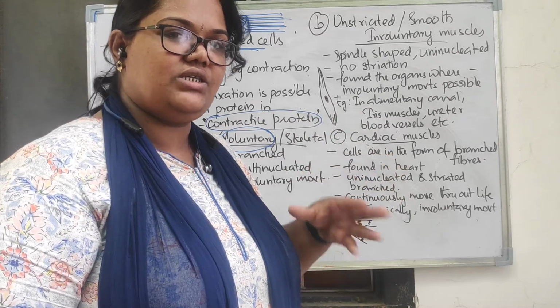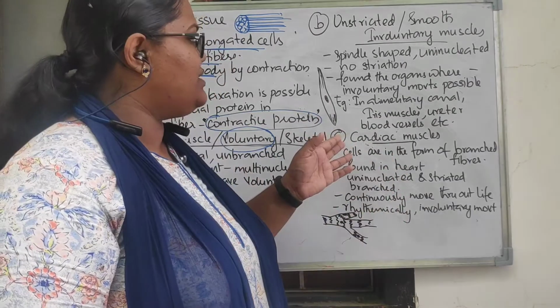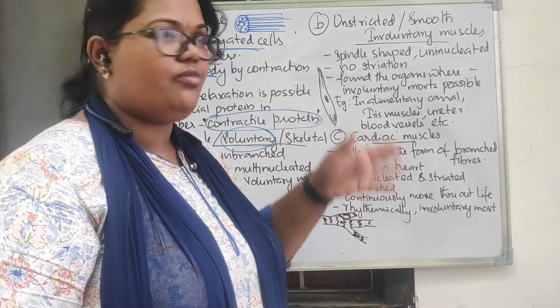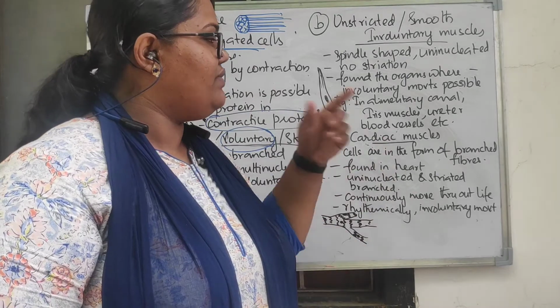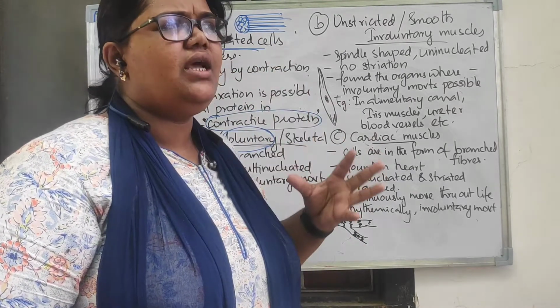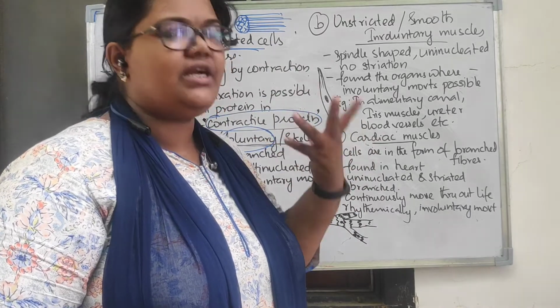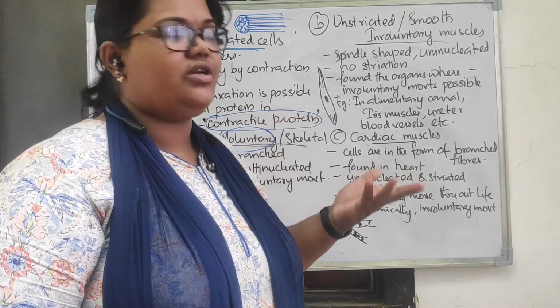Continuous contraction, relaxation होती है. वो हमारा control में नहीं है. It will automatically go on. So that's because it is made up of the unstriated or smooth muscles or the involuntary muscles. Even iris muscles, हमारी eye के iris muscles, जब भी light dim or bright होती है, automatically it will move. So it is not under our control. It is automatically happening. Involuntary movement है.